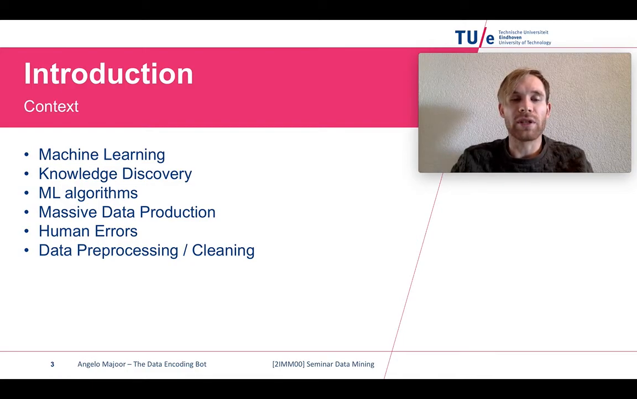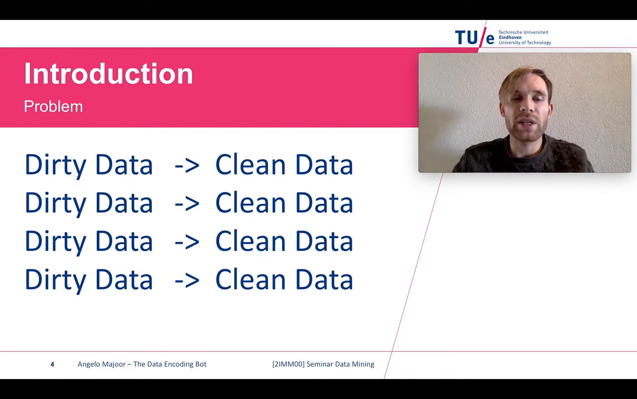However, machine learning is getting more and more used by the day, so more and more people are producing data, which leads to massive data production. And when people produce massive data, then human errors are involved simply because people make mistakes. And now the problem is machine learning algorithms need clean data as an input, but humans produce dirty, raw data. And therefore we want to do data pre-processing or data cleaning, and we want to do it autonomously. So basically the problem is we have a lot of dirty data and we would like to autonomously turn it into clean data.